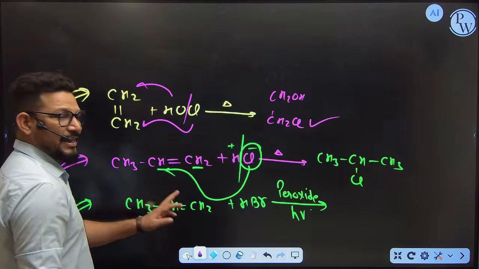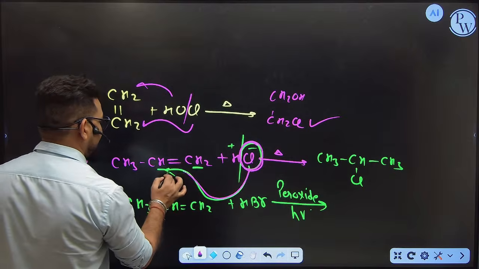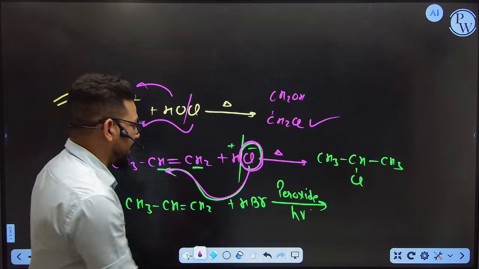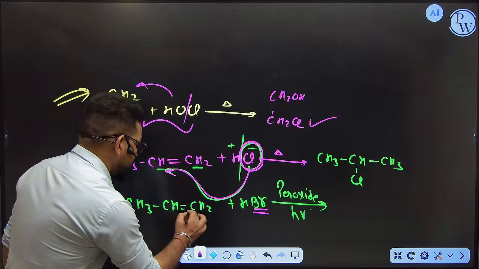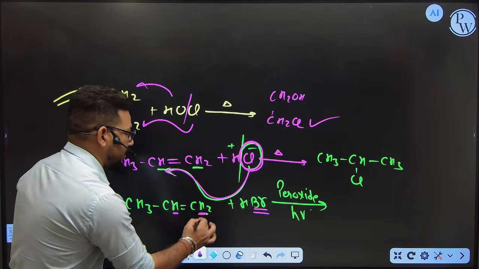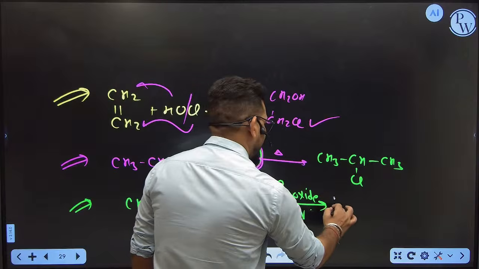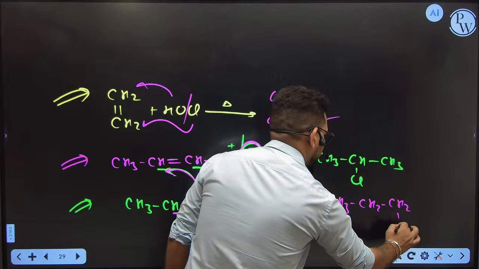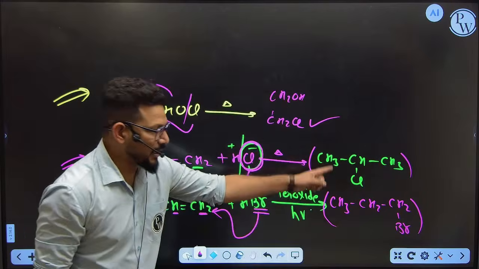Markovnikov stands for where the negative part of the reagent attacks those carbon where hydrogen number is less. So what is anti? It is opposite to the Markovnikov, where the negative part of the reagent attacks those carbon where hydrogen number is max. So here you can see 1 hydrogen, here 2 hydrogen. So where is hydrogen number max? Here. So bromine is going to attack in this area. So what you will get now? CH3, CH2, CH2, Br. That's it. Done. So now you can see the difference here.